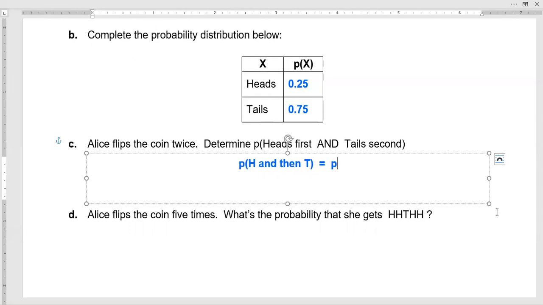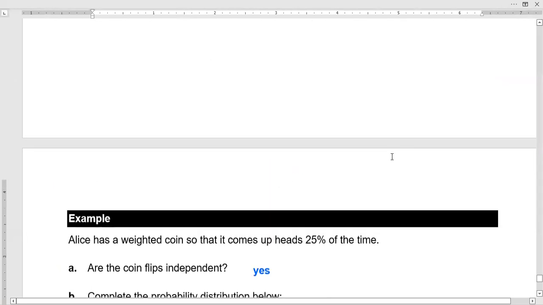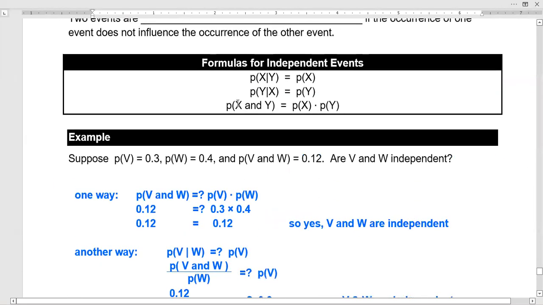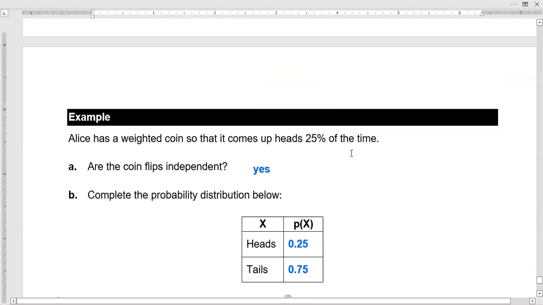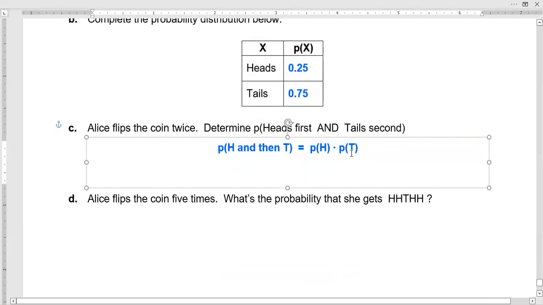So this is going to be the probability of heads times the probability of tails. And this is because of this formula up here. This would be the probability of heads on the first coin flip and the probability of tails on the second coin flip. So we have the probability of heads times the probability of tails. That's where that formula is coming into play here.